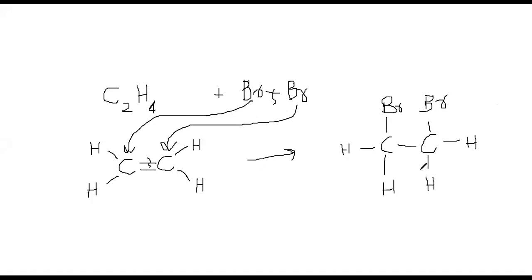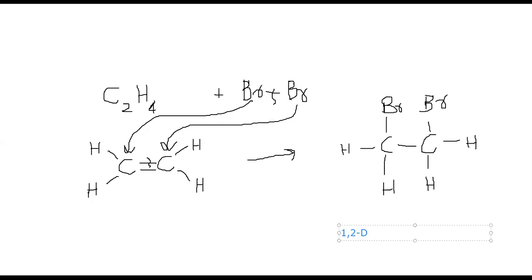So, taking a look at this structure, can you find out the straight longest carbon chain? Of course, there are only two carbon atoms, so this is the straight longest carbon chain. Okay. How are we going to name the structure? Numbering any of the carbon as 1 or 2 or 1 or 2 won't matter. So number any of them in the way that there is one carbon atom, then there is another one. Now, every carbon atom has one bromine attached to it. So there is one bromine attached to first carbon atom and then another bromine is attached to second carbon atom.